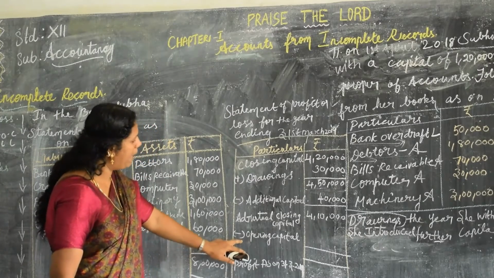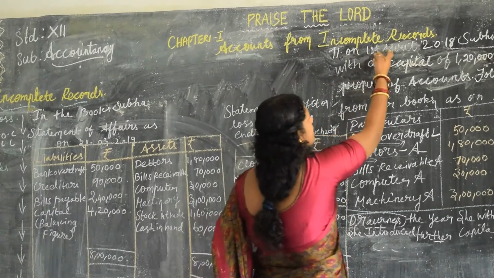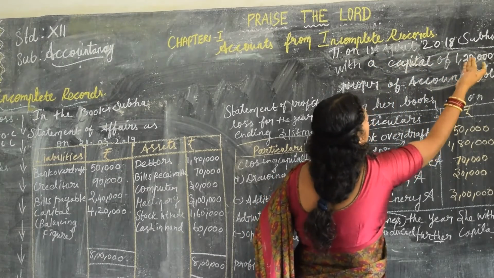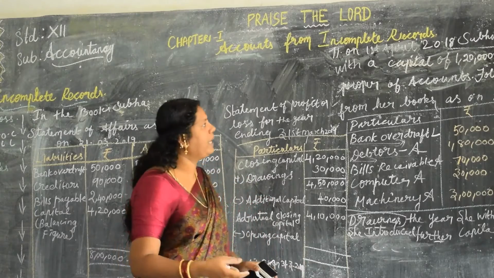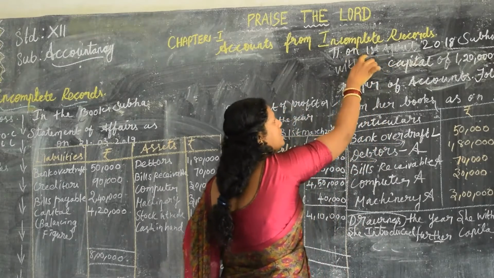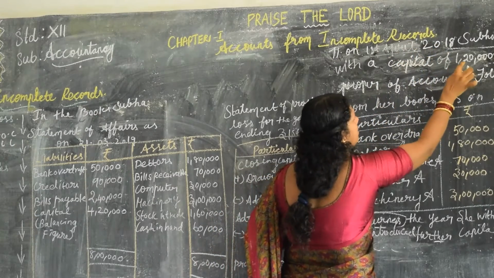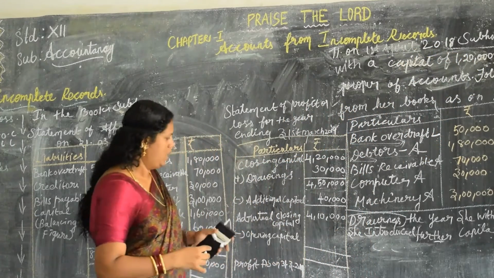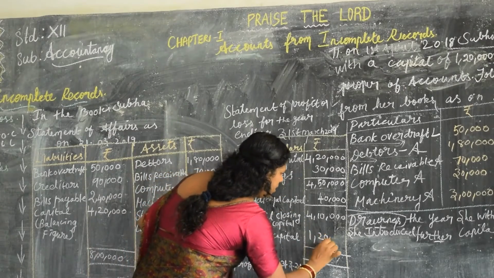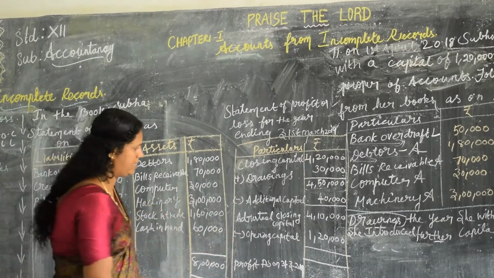Next procedure is minus opening capital. Where is this opening capital? Where do you have to find it? Yes, it is here. On 1st April 2018, Subha started with a capital of 1 lakh. This is the opening capital. How will you identify the opening capital? By this date only. The date denotes it is an opening. If it is given as 31st, this denotes a closing. So here it clearly indicates it. 1st April 2018, she indicated 1,20,000. So write it here. Opening capital is 1,20,000. What are you going to do? You are going to deduct it.